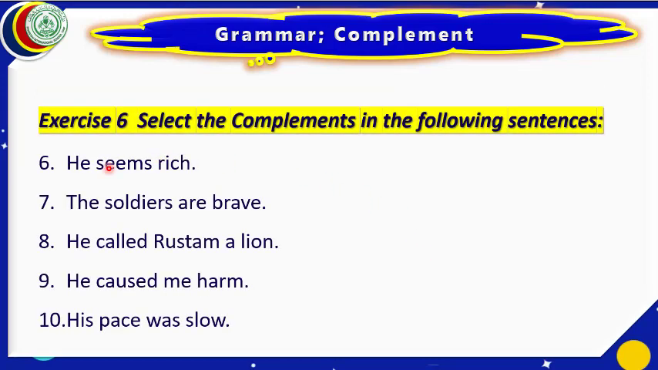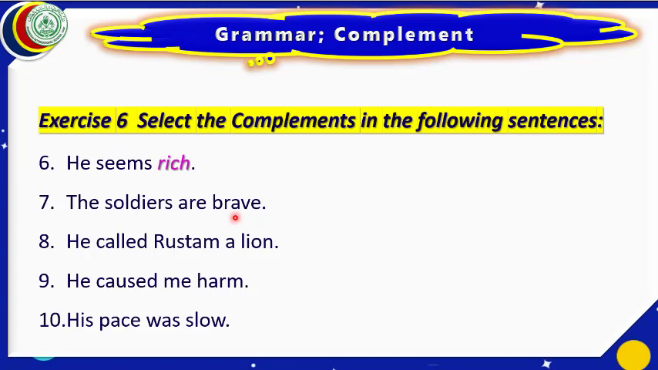Dear student, he seems what? If we don't write here rich, will it be complete? No. That is why this rich is the complement. Let us mark it as complement. Yes, we have marked it as complement. The soldiers are brave. If we write here the soldiers are, will it be complete? No. Brave is necessary to write here. Brave is completing the predicate. It completes the sentence.